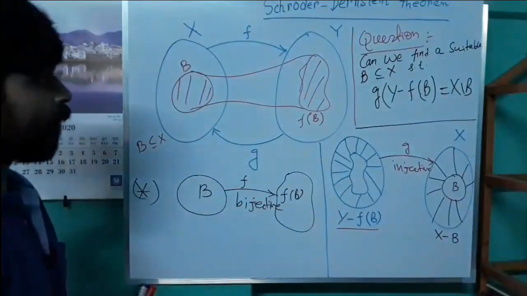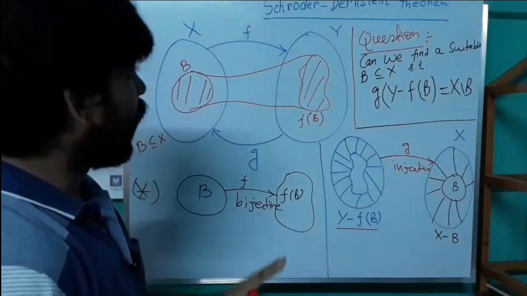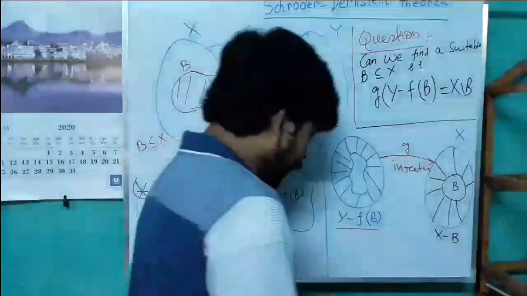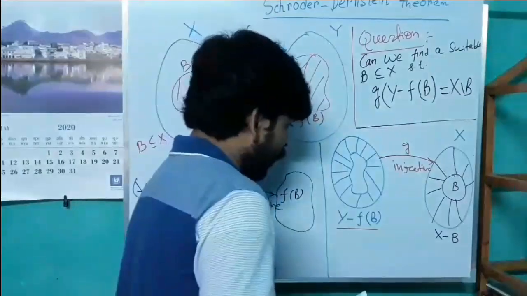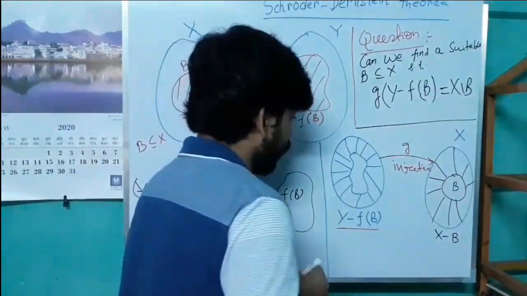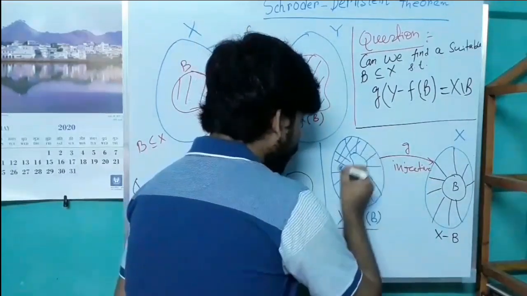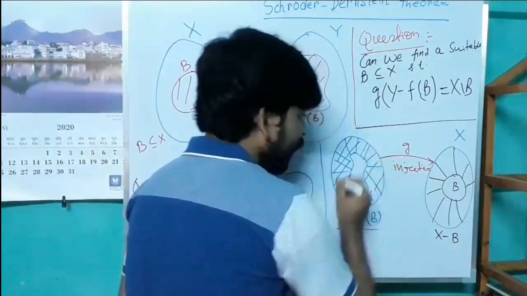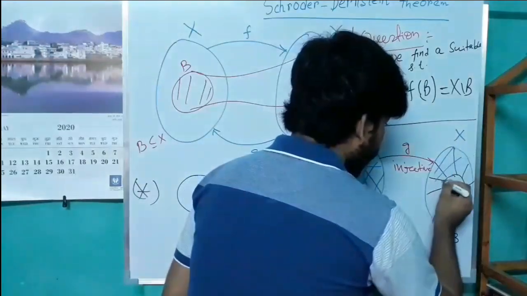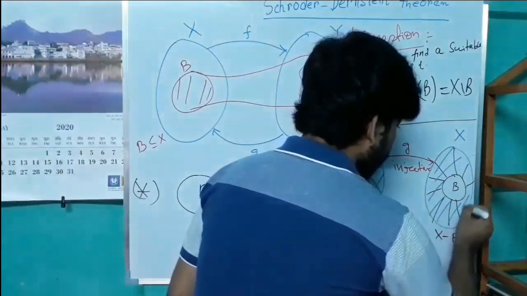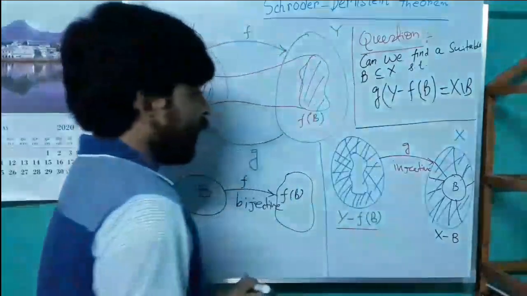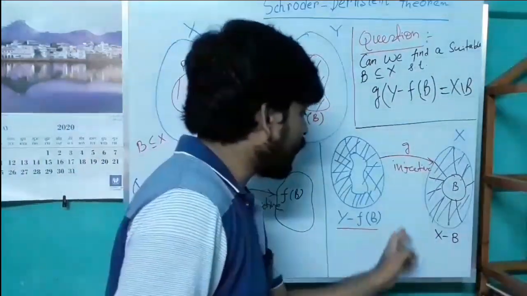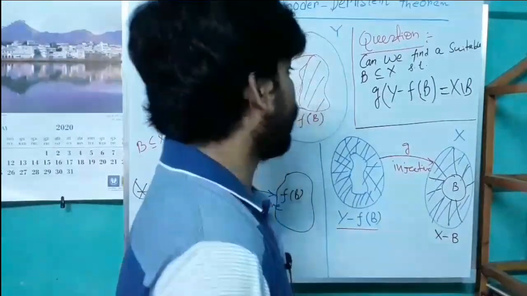So the question is, can we find a suitable subset B of X such that the image of this set is the same as the image of this set, that is, the image of Y minus f(B) under g is the same as X minus B.